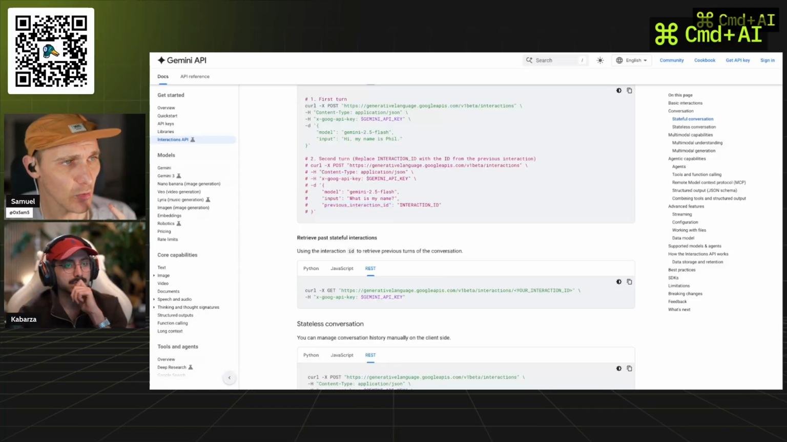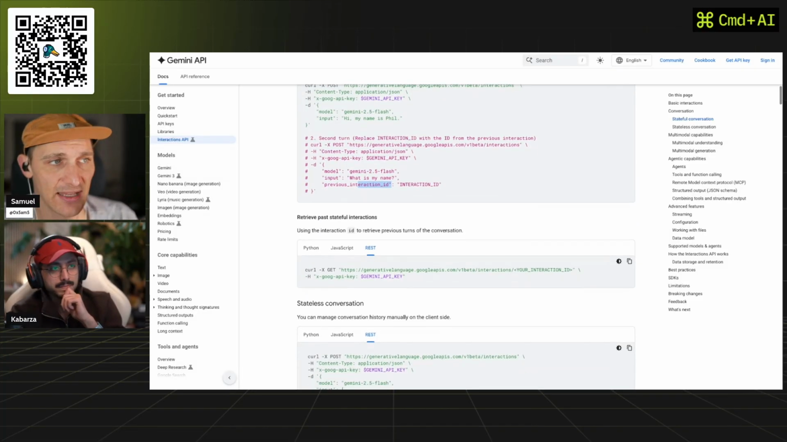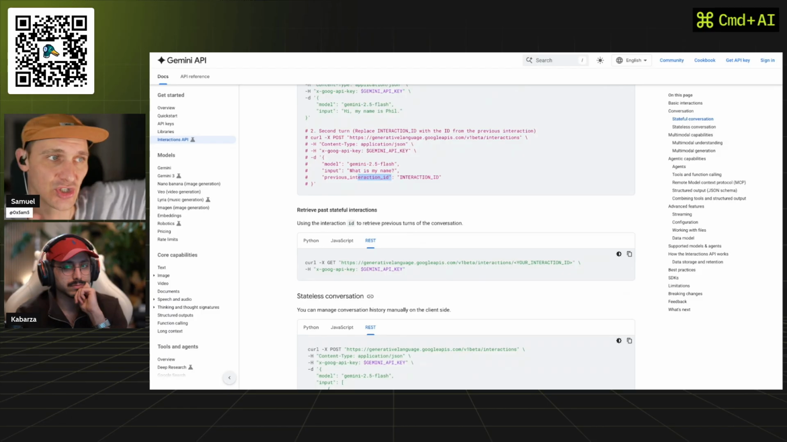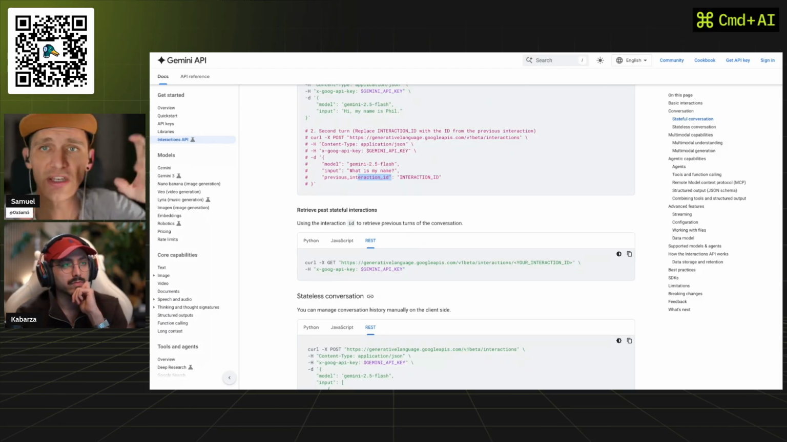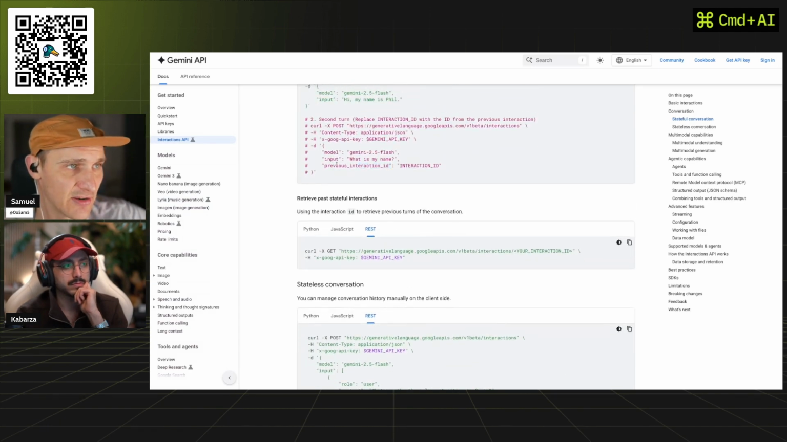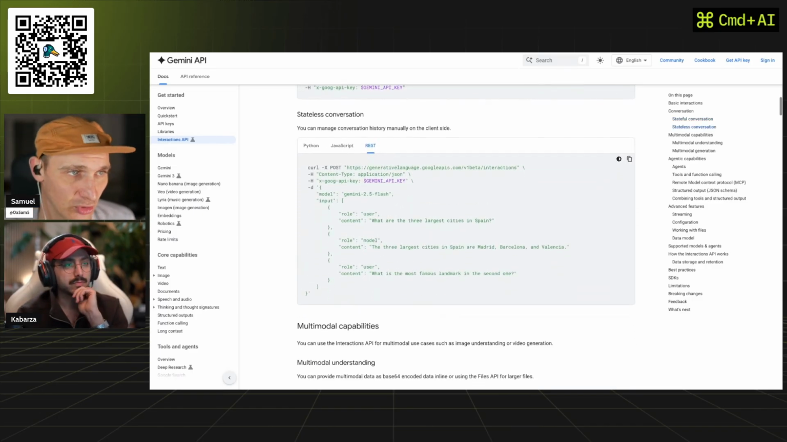Now, we get an interaction ID back, and we can then provide that interaction ID with just one single prompt. And so we get access to the complete conversation up on Gemini's end. And all we're doing is sending a single prompt. We're not sending the complete history, and you can just reference that previous interaction ID to gain access to that statefulness, which is really, really cool.